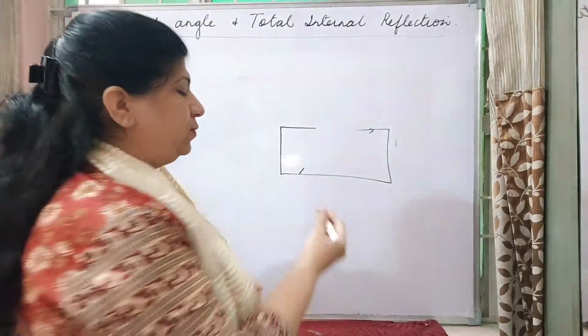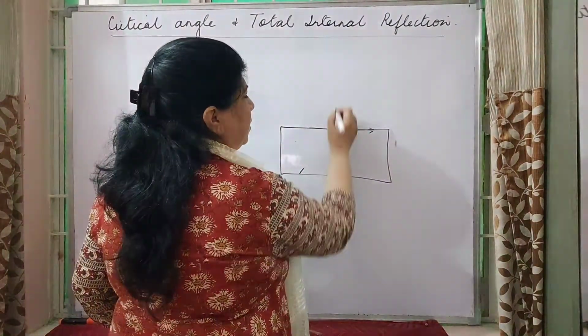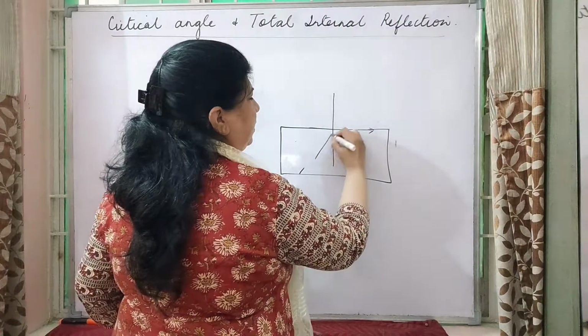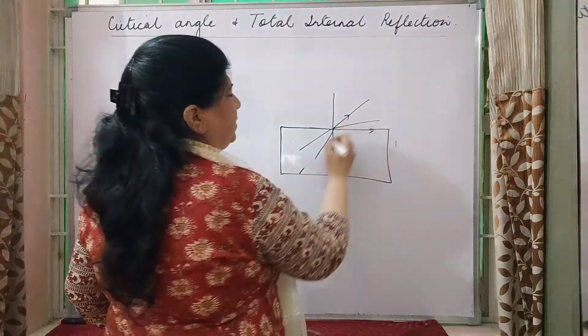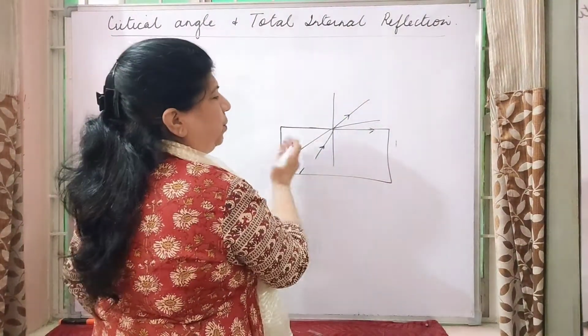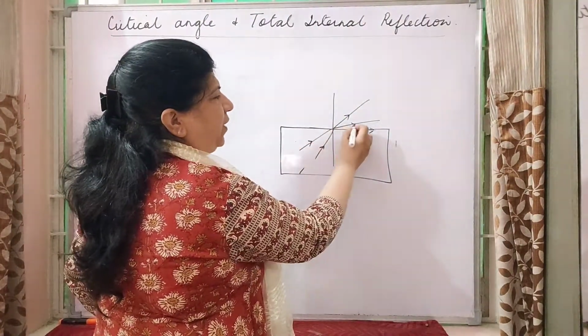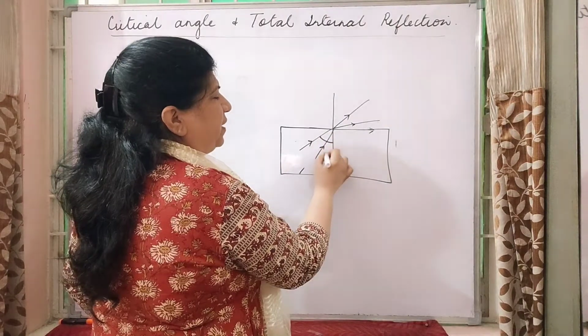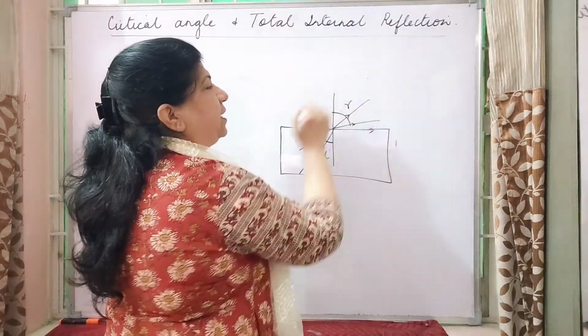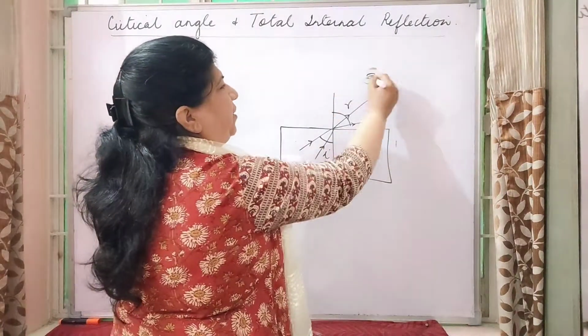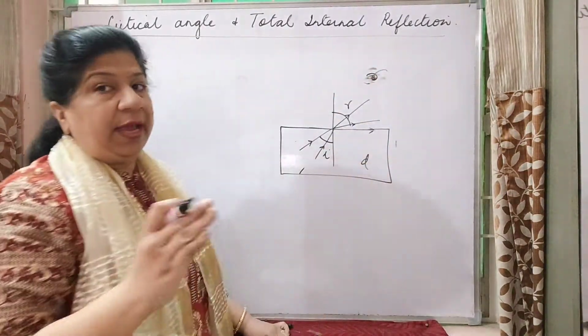As the light ray moves from denser medium to rarer medium, what we see is it is moving away from the normal. The other one which is coming, it is moving away. That is, as the angle of incidence is increasing, the angle of refraction in the rarer medium is also increasing.